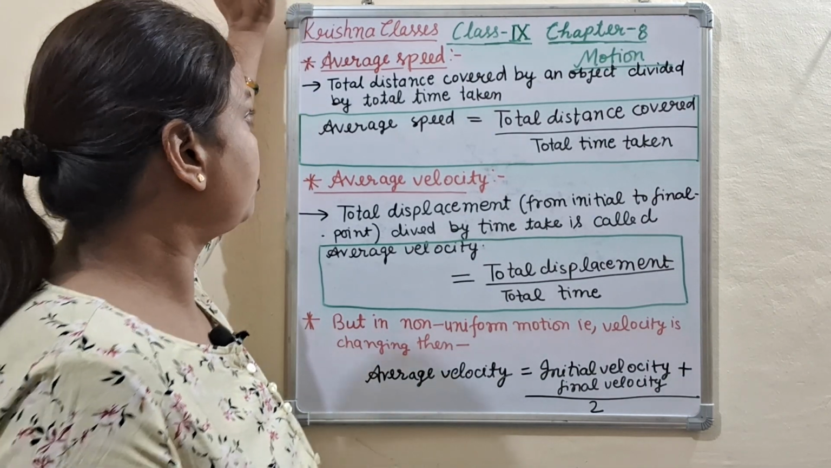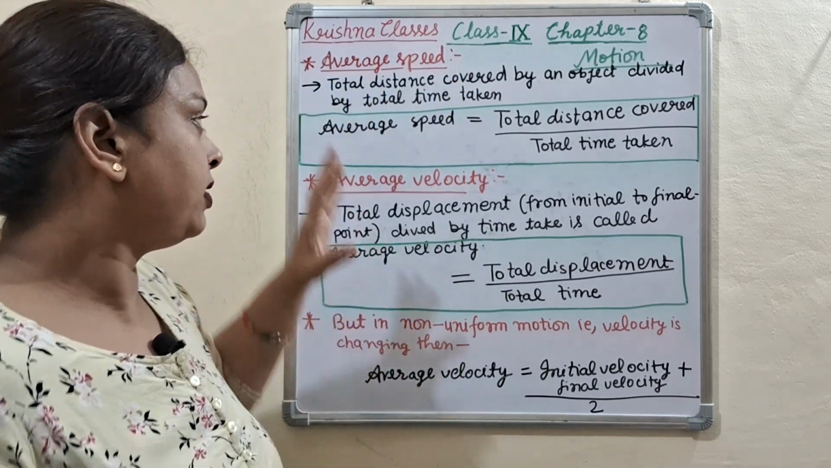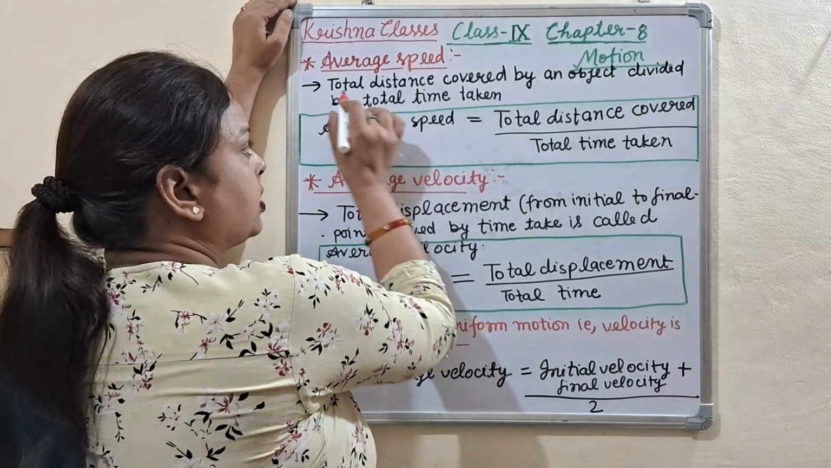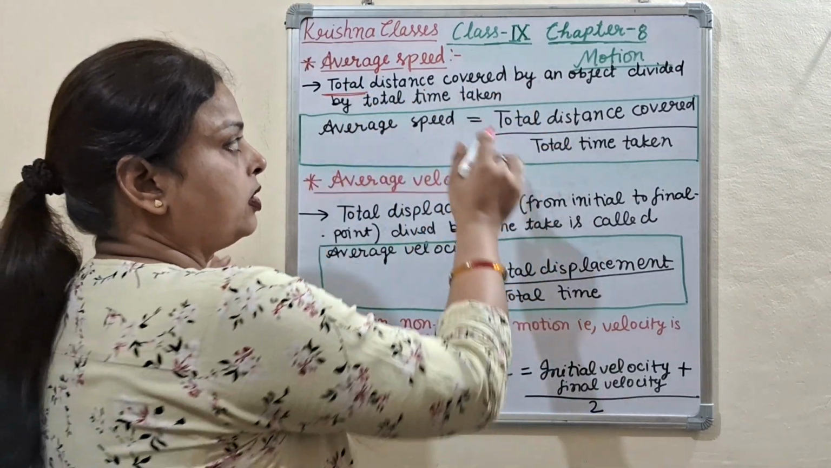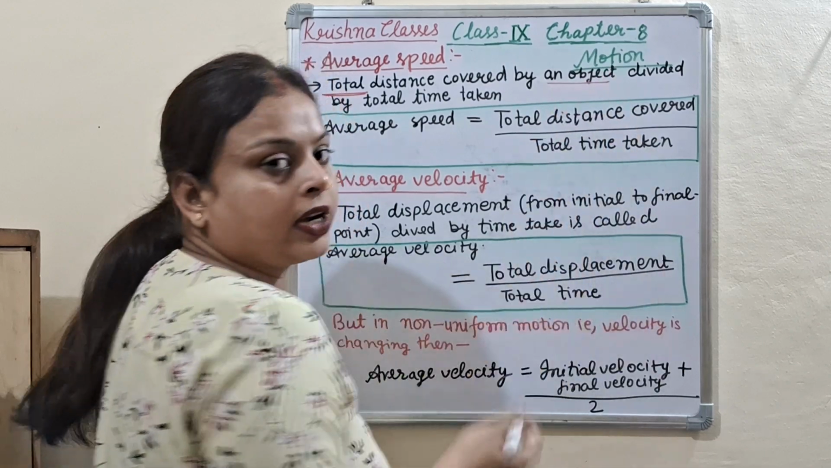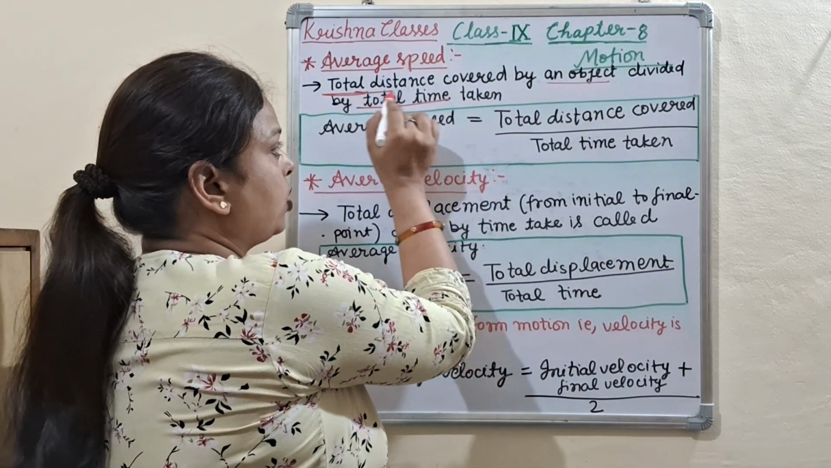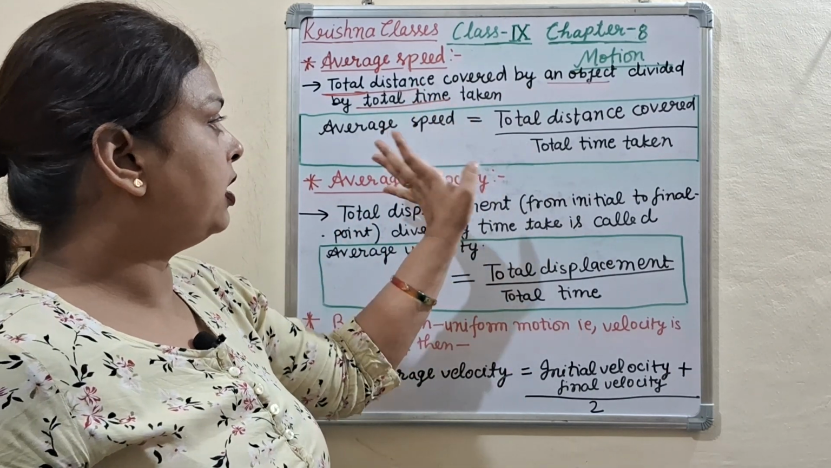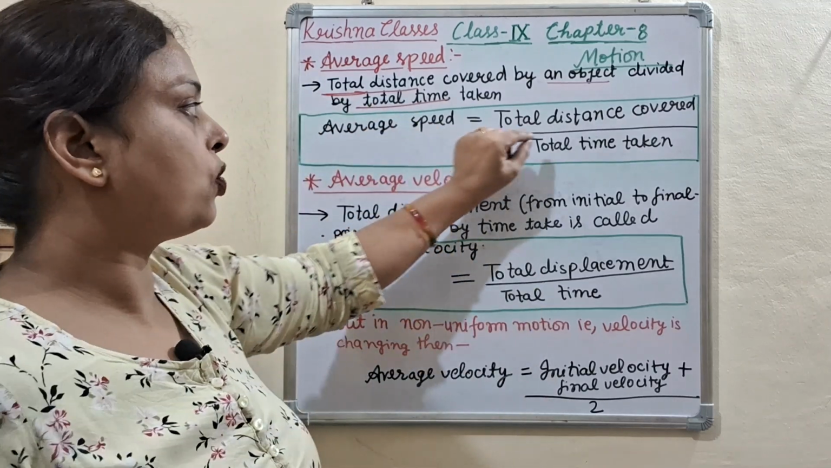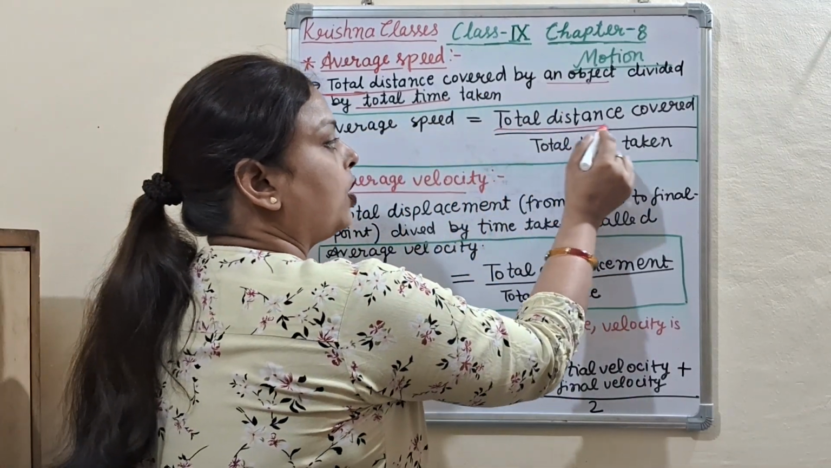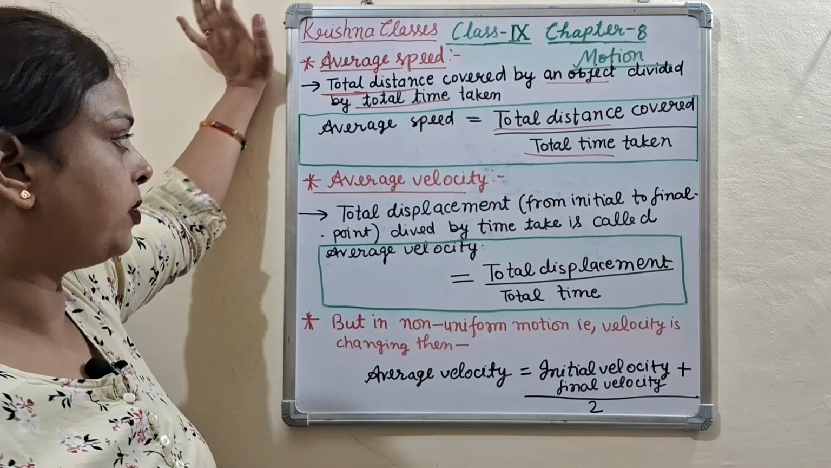Now let's start today's topic. What is today's topic? Average speed. What is the average speed? Total distance covered by an object divided by total time, that is called the average speed. Average speed is equal to total distance upon total time.